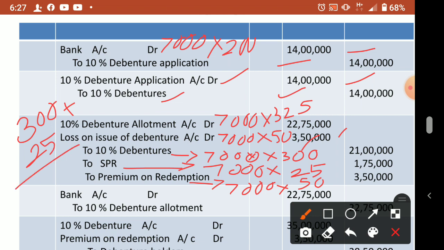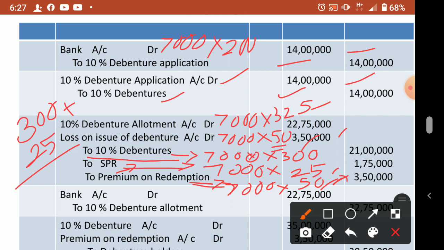So 325 will be debited here. Then loss is loss. When you think, you remember either discount will be loss or premium on redemption will be loss. So here premium on redemption is 10%, so 10% of 550. Then always I am telling, debenture account nominal value, that means 300. Then SPR we know. Issue time premium is known as what? SPR. SPR is 25 rupees. So 7,000 into 25. Then redemption time premium is 50 rupees. So that also we multiplied.